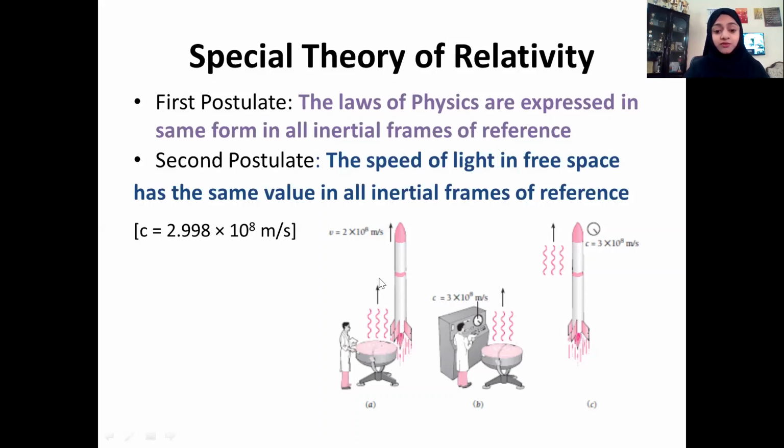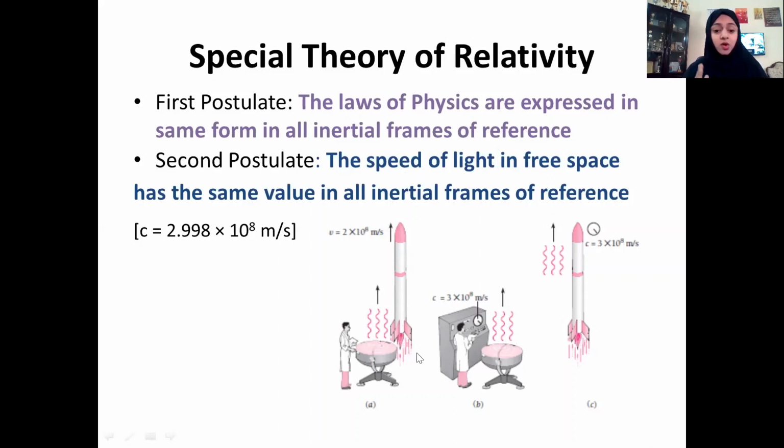Suppose when we are giving out this pulse of light, at the same time, we are allowing a spaceship to travel with a velocity 2 times 10 raised to 8 meter per second.